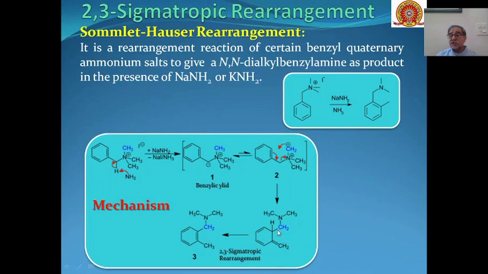This is the allyl group. This allylic system will change into the product through a 2,3 sigmatropic rearrangement. So here this hydrogen will move from here to here, and we will get this as the product, and this is a 2,3 sigmatropic rearrangement.